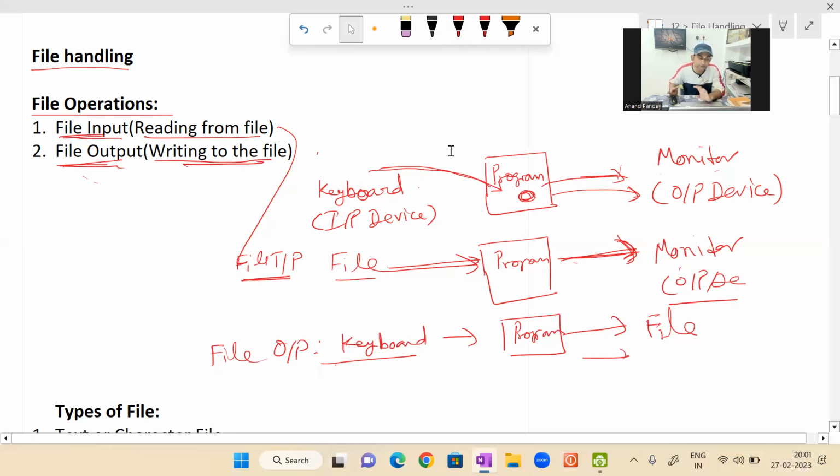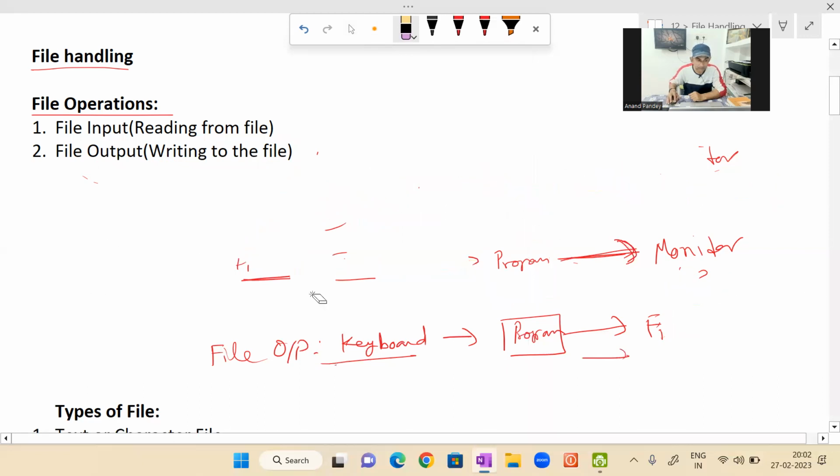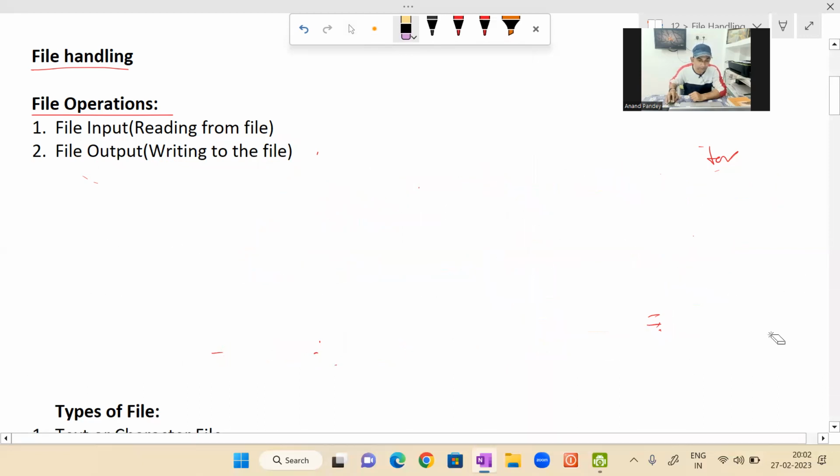So this is the process of file input and output, and these two operations we are going to perform on files, file input and file output. Okay, file input means reading from the file. Just listen carefully. This is little bit confusing.